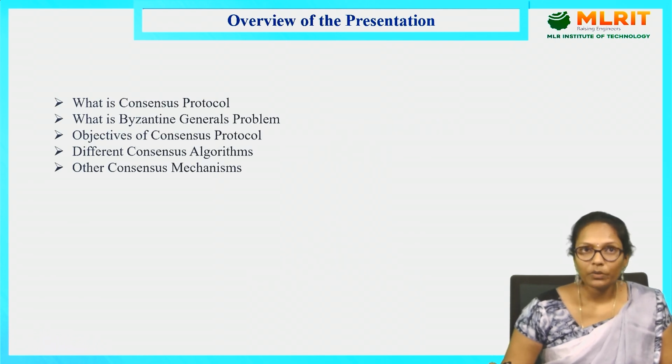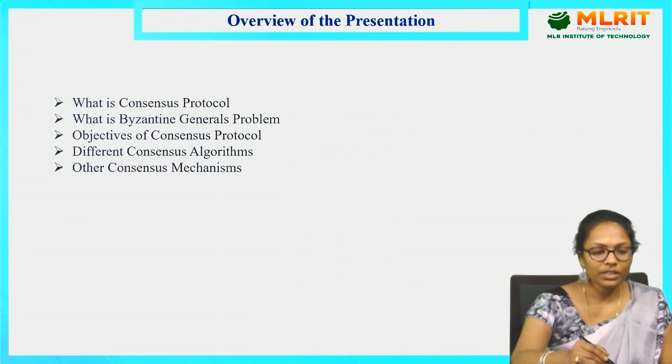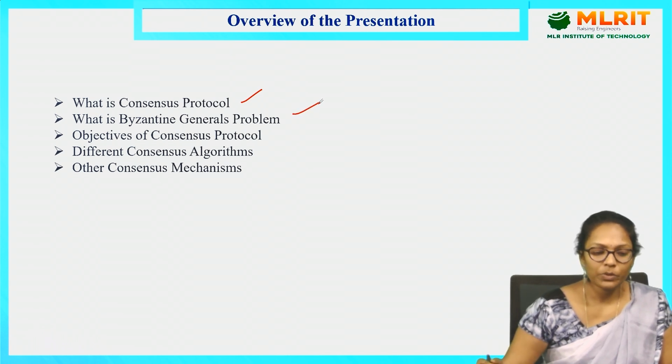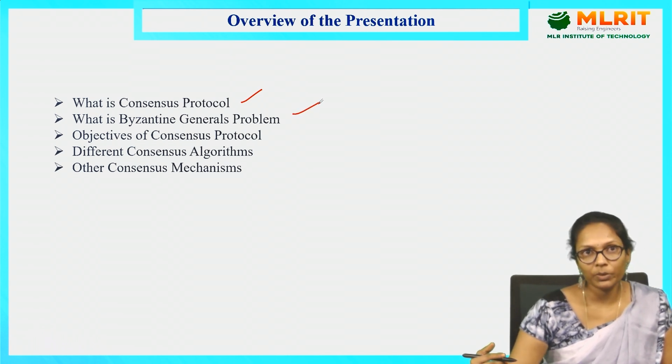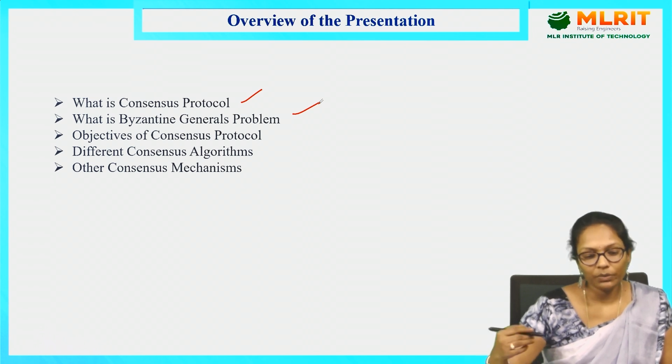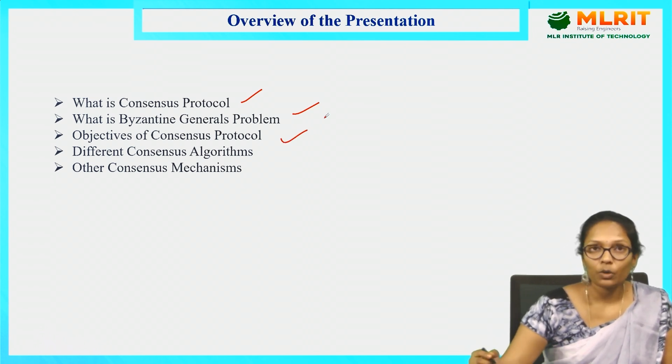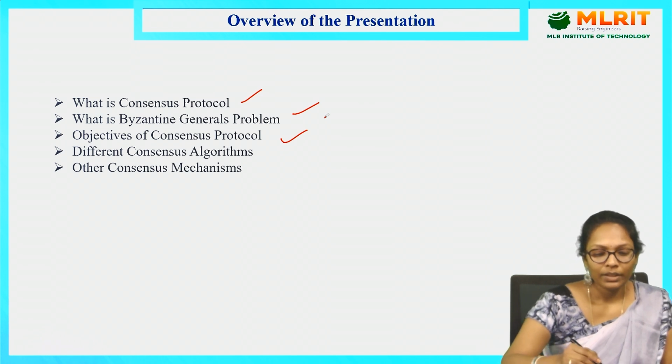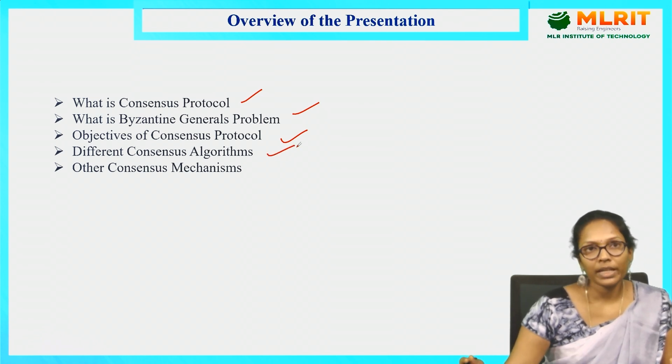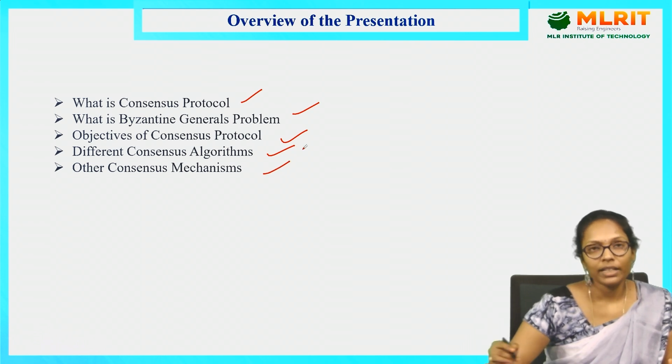Coming to the overview, this presentation covers what is a consensus protocol and what is the Byzantine General's problem. Why are we discussing the Byzantine General's problem? Because the need for a consensus protocol comes from the Byzantine General's problem. We are also going to discuss the different objectives of consensus protocols and the main consensus protocols and algorithms we have.